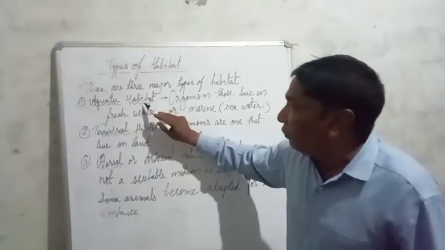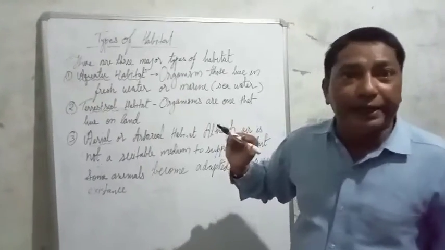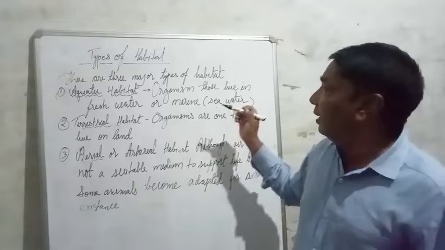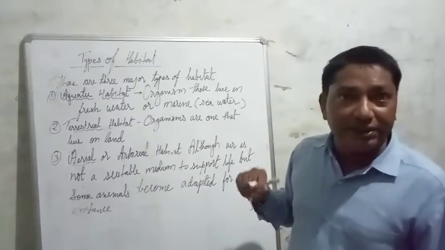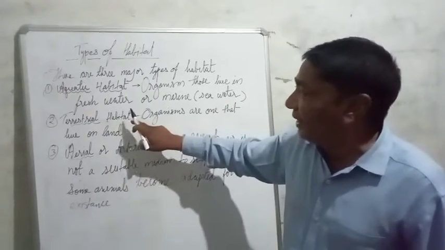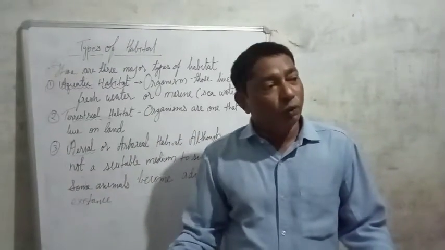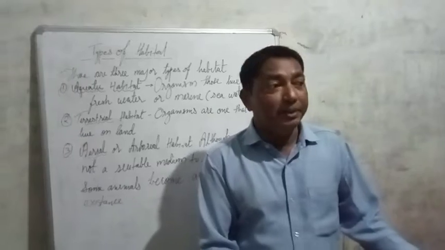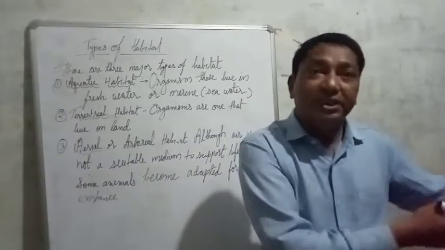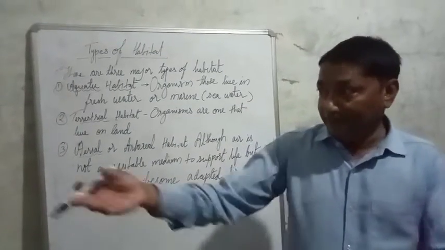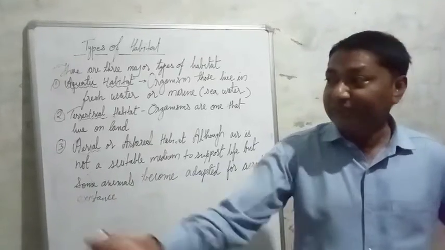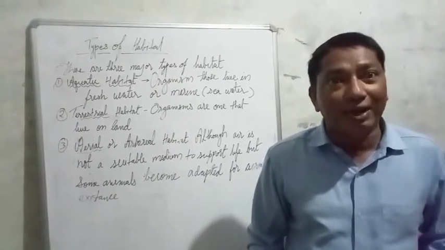For the example of aquatic habitat, you can write a fish. For terrestrial animals, you can write any of the animals which live on land. Land means on the mountain, in the jungle, and in our surrounding, we ourselves are on land.